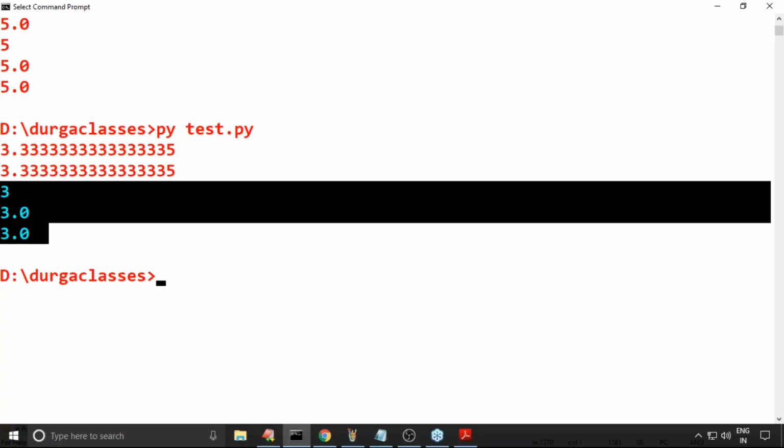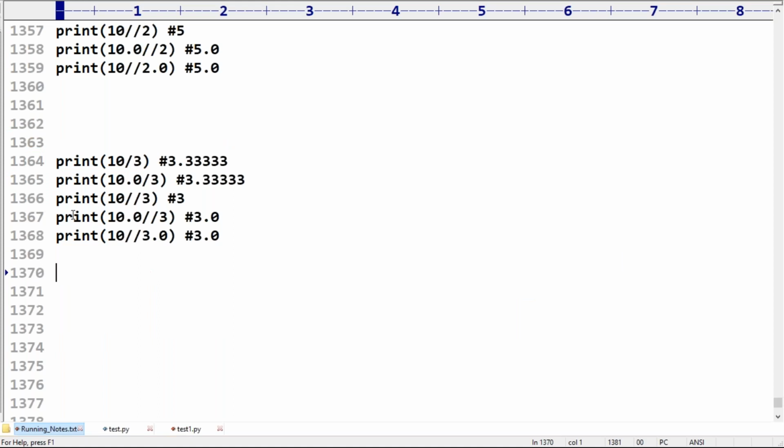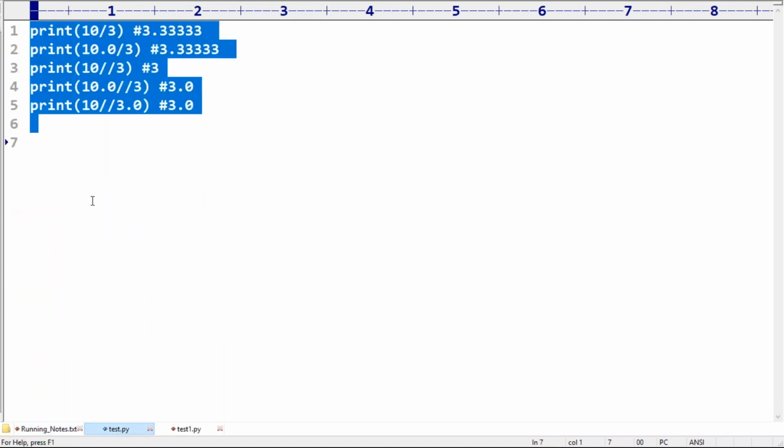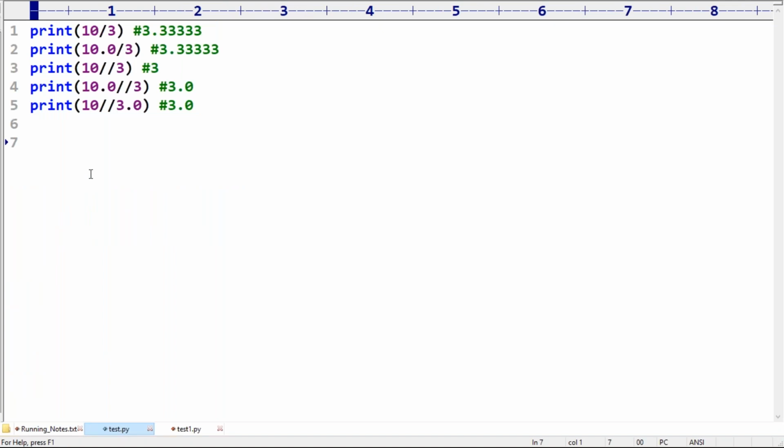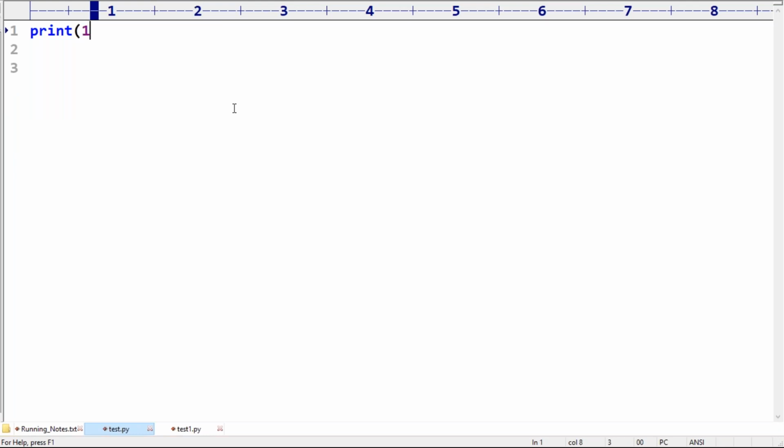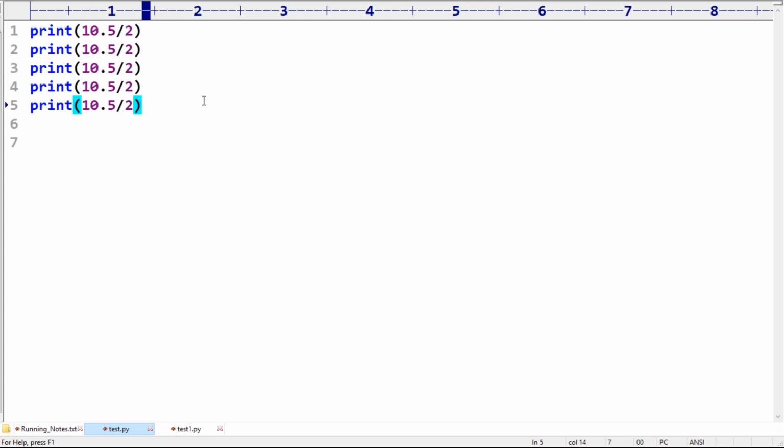Okay, because this is very important for certification's sake, you should have clear clarity about the floor division operator. Suppose here I'm trying to take 10.5 by 2, and 10.5 floor division 2. I hope you can answer this very easily. Can you please confirm what output we will get in the first case and second case? Please respond.